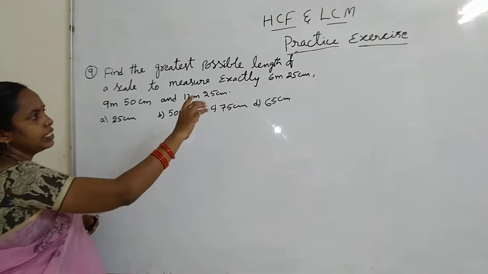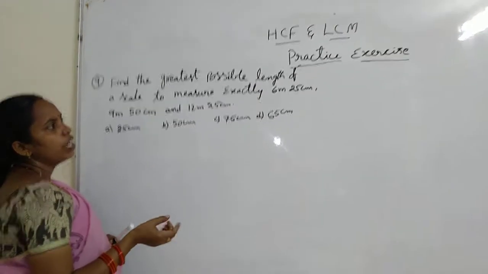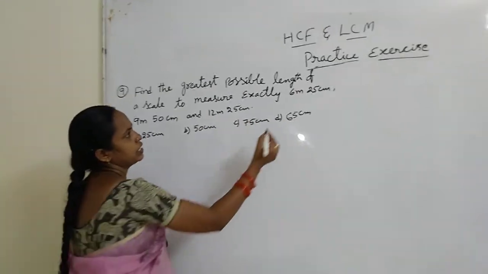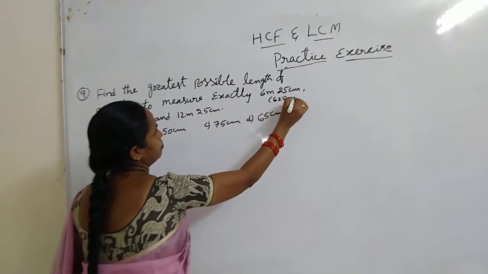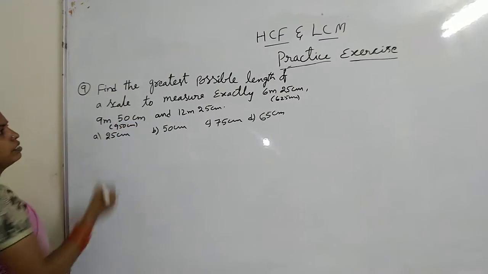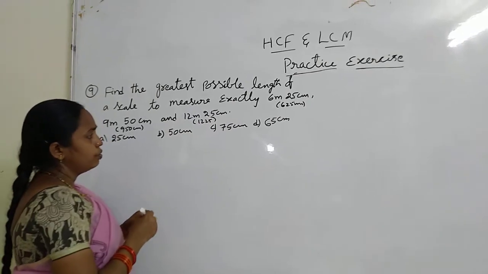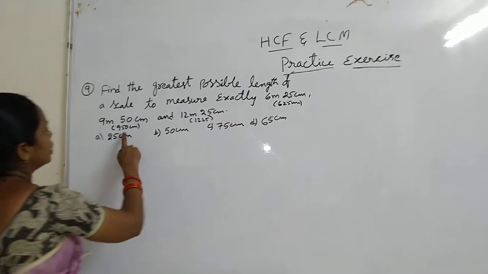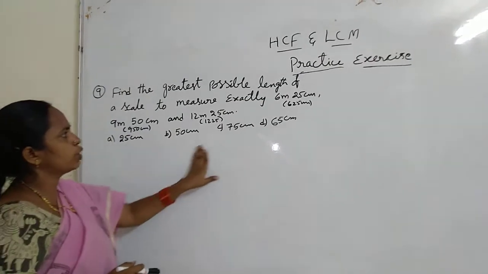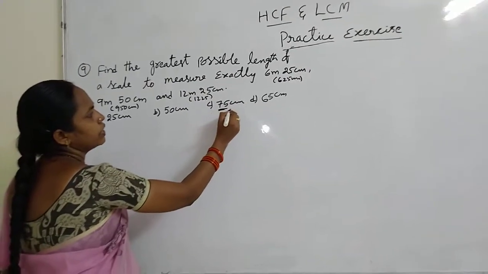So here are meters and centimeters, so we convert into centimeters. 1 meter equals 100 centimeters. So 6 meters 25 centimeters means 625 centimeters. 9 meters 50 centimeters means 950 centimeters. Here 12 meters 25 centimeters is 1225 centimeters. So which greatest number divides all these? Take the options. The greatest option is 75 here. 75 means 25 into 3.